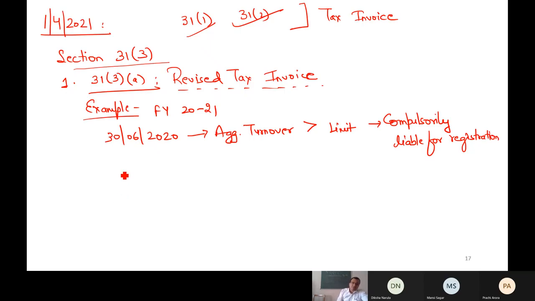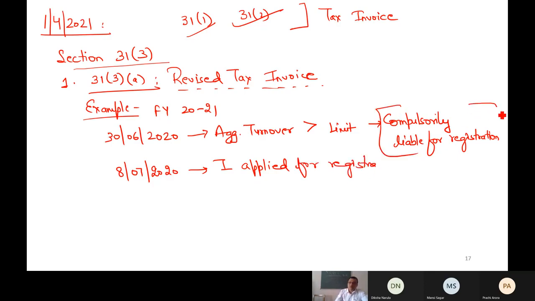Now, for example, on 8th July, within 7 or 8 days, I applied as a supplier. I applied because it was my duty. Otherwise, there will be penalty and prosecutions against me. I applied for registration. And when I applied, if I've said compulsorily liable, do you know which section I'm discussing?